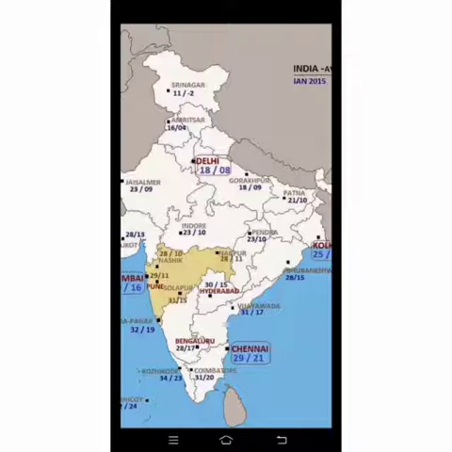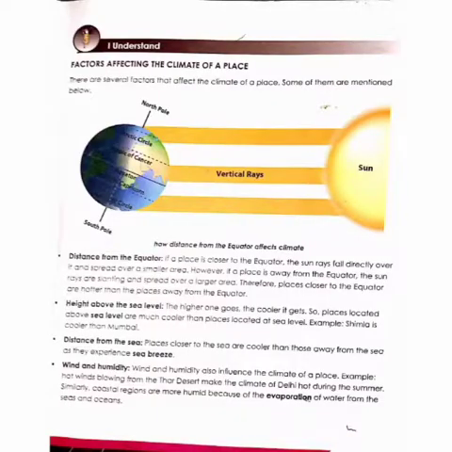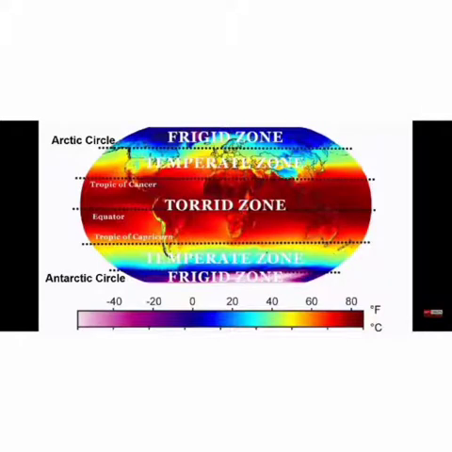There are several factors that affect the climate of a place. Some of them are distance from the equator, height above the sea level, distance from the sea, wind and humidity. So now we will learn in detail, children. Let's understand each one of them. Distance from the equator, or we can say latitudes.